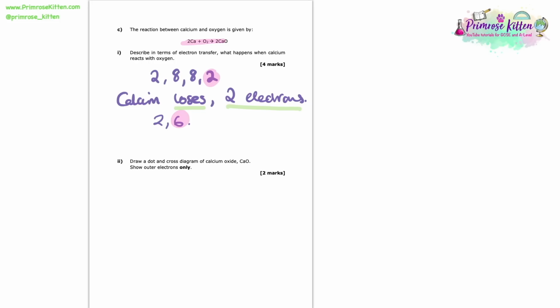Of course, alternatively, we could lose 6 electrons, but that's going to be much more work for this oxygen atom than simply gaining 2, which is a much smaller number. So here we can say that oxygen is going to gain 2 electrons. So here we get another mark for stating that oxygen is gaining electrons, and our final mark for saying that it is gaining 2 electrons. So there we go, that there is our 4 marks.